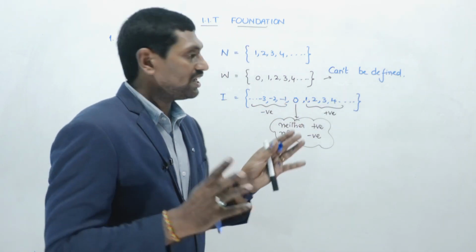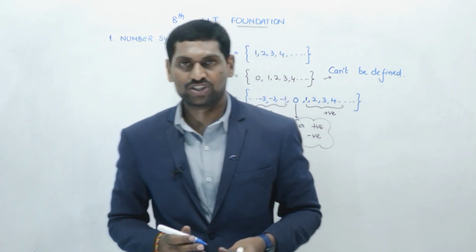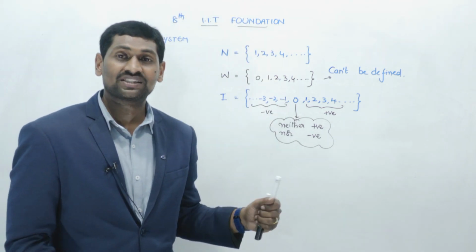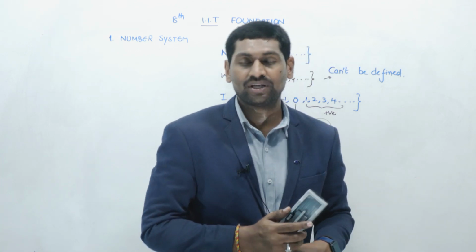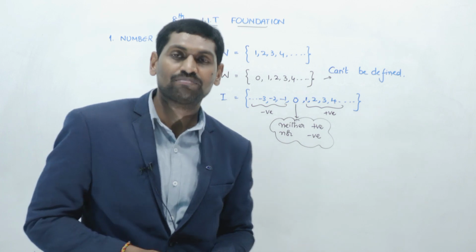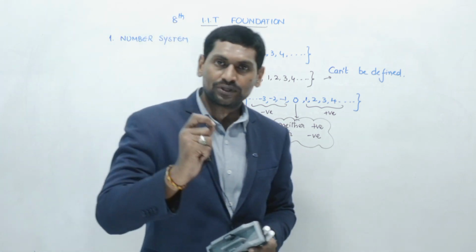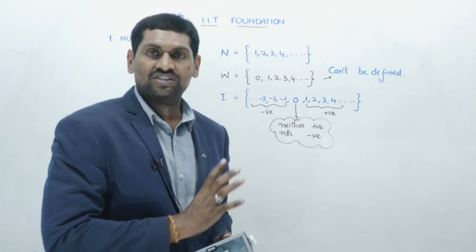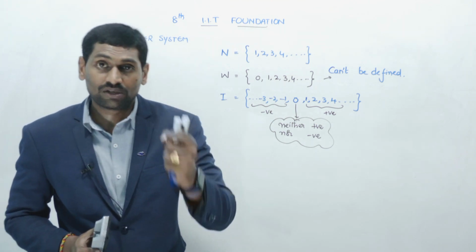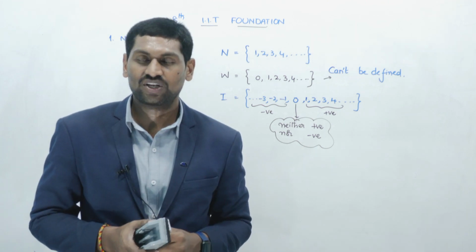Let us go through the concept of prime numbers and composite numbers today. Then we'll go through the standard form of a number, number of divisors of a number, or number of factors of a composite number, sum of factors of a composite number, and product of factors of a composite number. This is a very important topic related to number system. By using the number of divisors, sum of divisors and product of divisors, we can make our calculations easier. Right.